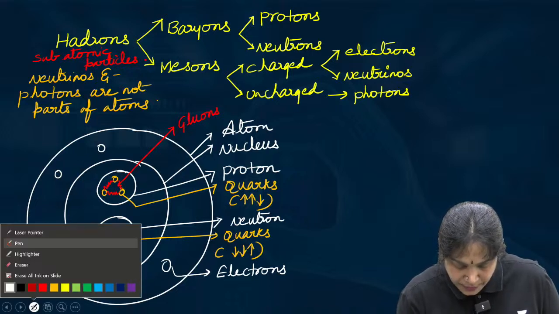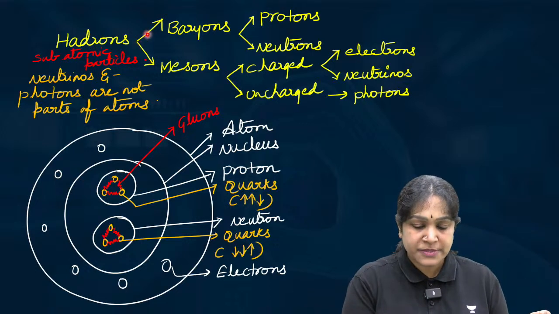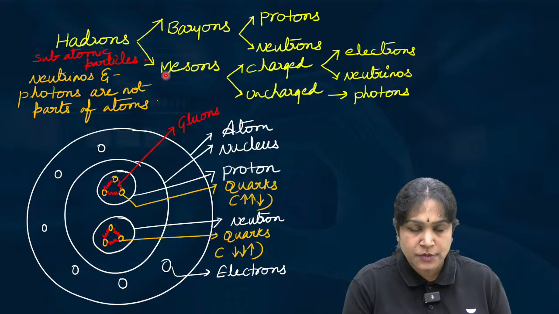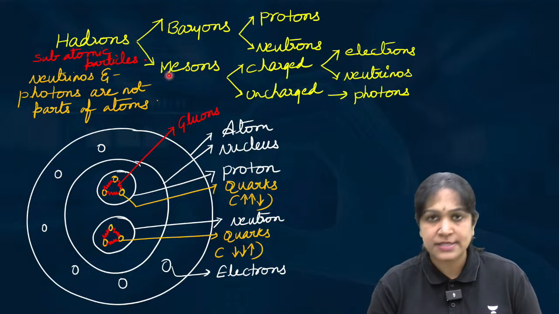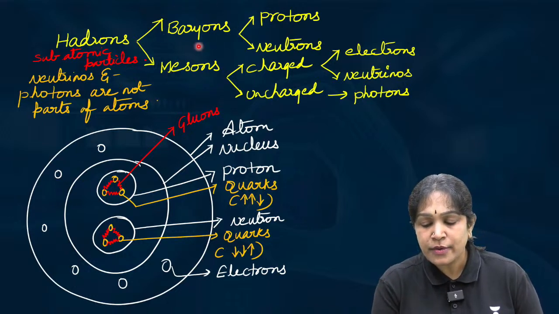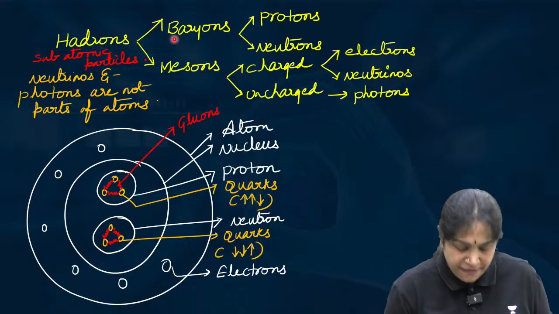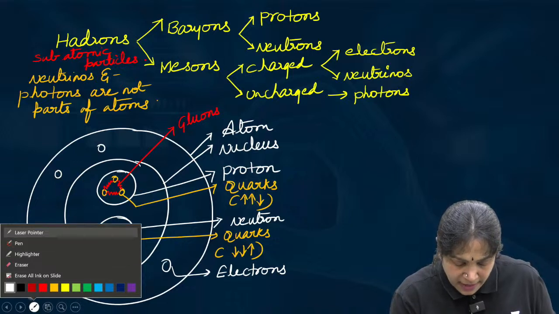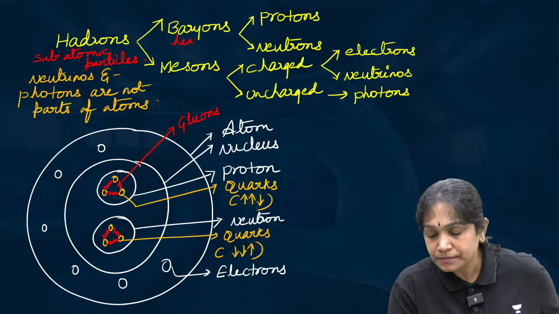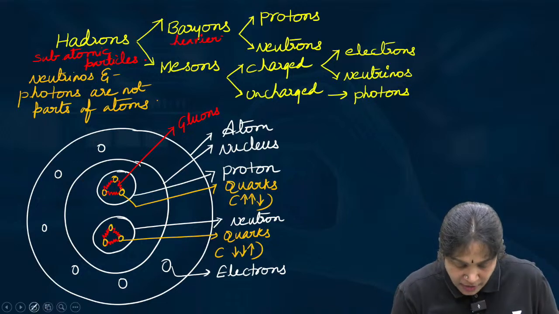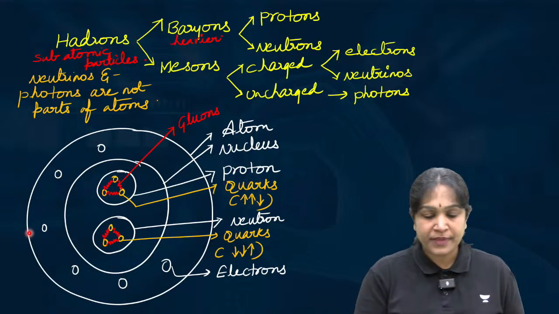Yes. Okay. And hadrons are two types: baryons and mesons. Use both the words. Baryons, the word you can easily remember: bary, bhari. These are the comparatively heavier ones. Clear? Therefore, they are called baryons. You can remember that easily as bari.